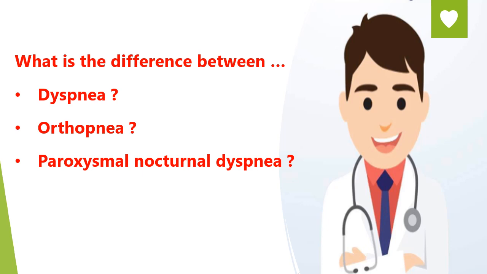The first one is dyspnea, which is simply difficulty of breathing. Orthopnea is dyspnea that is exaggerated by lying flat and relieved by leaning forward or by sitting down. And paroxysmal nocturnal dyspnea is severe acute dyspnea that occurs 1 to 2 hours after falling asleep.